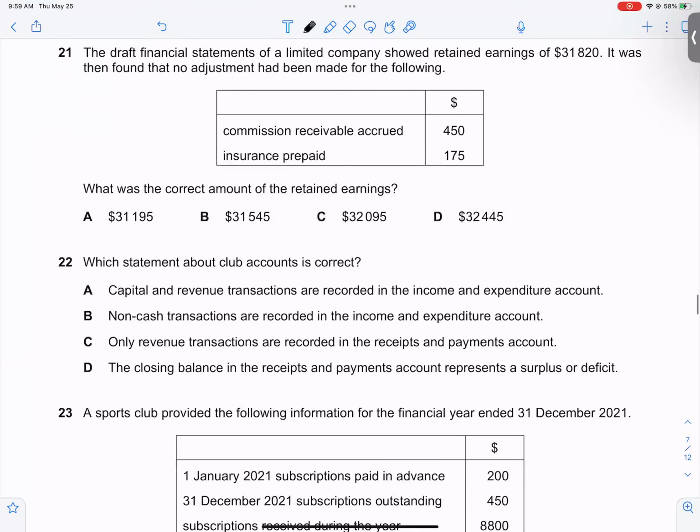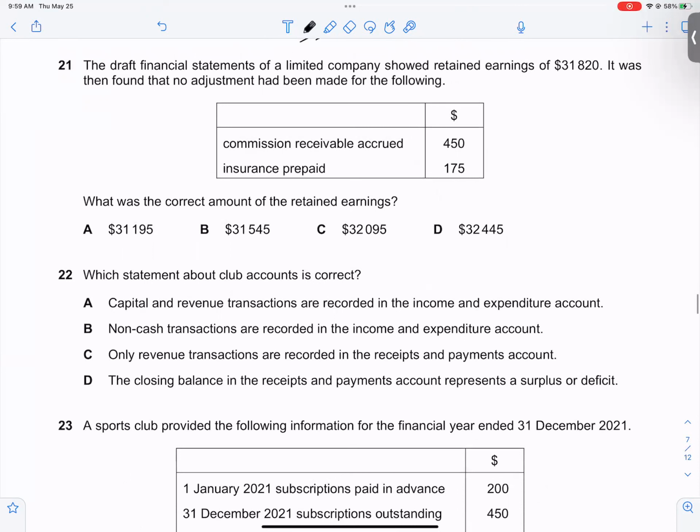Let's go to the 21st one. I want to know the correct amount of retained earnings. Retained earnings is the one column which adds the profit for the year. So the financial statement of the limited company showed retained earnings of 31,820. It was found that no adjustment had been made for the following things.